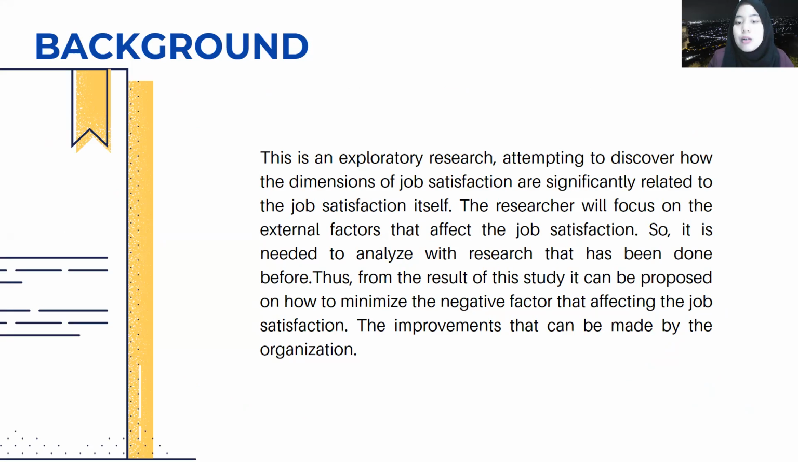This is an exploratory research. It attempts to discover how the dimensions of job satisfaction are significantly related to job satisfaction itself. The researcher will also focus on the external factors that affect job satisfaction, so it is necessary to analyze them alongside research that has been done before. Thus, from the result of the study, it can be proposed how to minimize the negative factors affecting job satisfaction. As a recommendation, there are some improvement programs the organization can make, such as policies, and how to create a motivating or supportive environment.